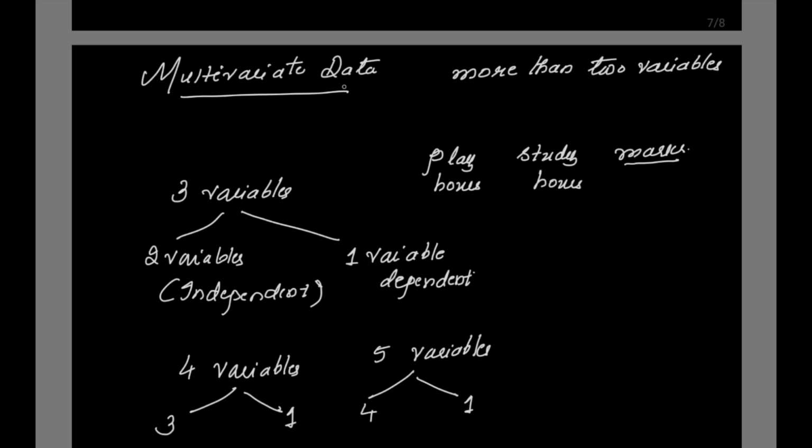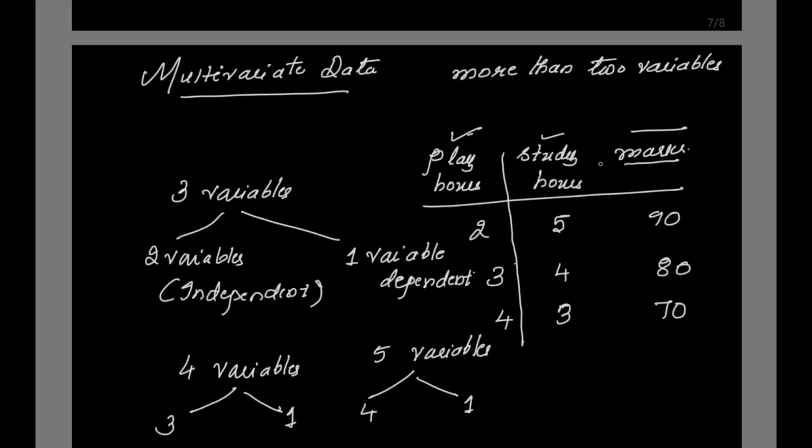Now in this example we are taking three variables: play hours, study hours, and marks. So play hours and study hours are the independent variables, marks is the dependent variable. If we have to give the values simply like this: study hours 5, play hours 2, marks 90. So this is about the multivariate data.